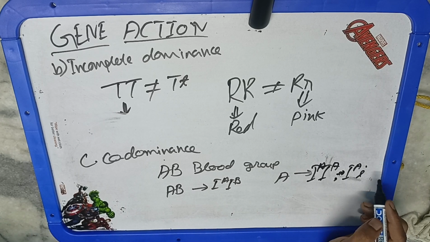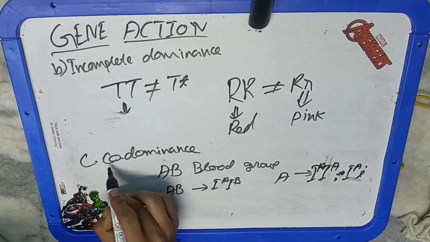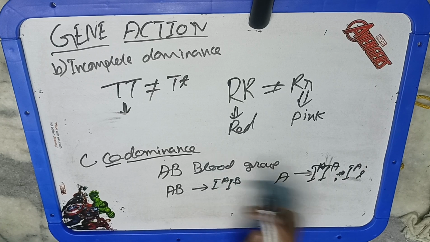Codominance means both alleles of a gene express equally in a heterozygous condition. So it is the AB blood group, not ABO. ABO is the exception to another condition. We'll see later. So this is the example of codominance.